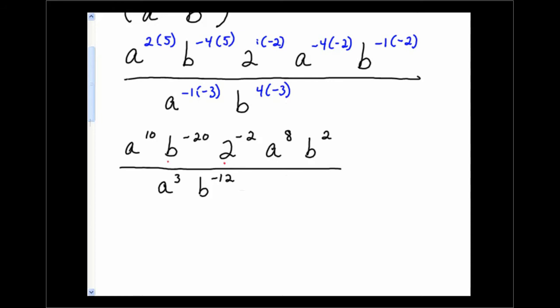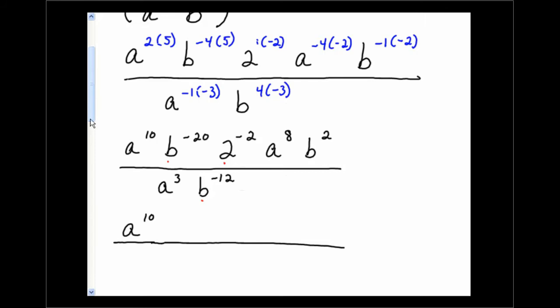Now, how are we going to rewrite these exponents so that they're positive? Well, a negative exponent means take the reciprocal. So any negative exponent in the numerator has to move down to the denominator to become positive, and then any exponent in the denominator that's negative has to move up to the numerator to become positive. So here we'll have a to the 10th. It's not going to move because that exponent is positive.